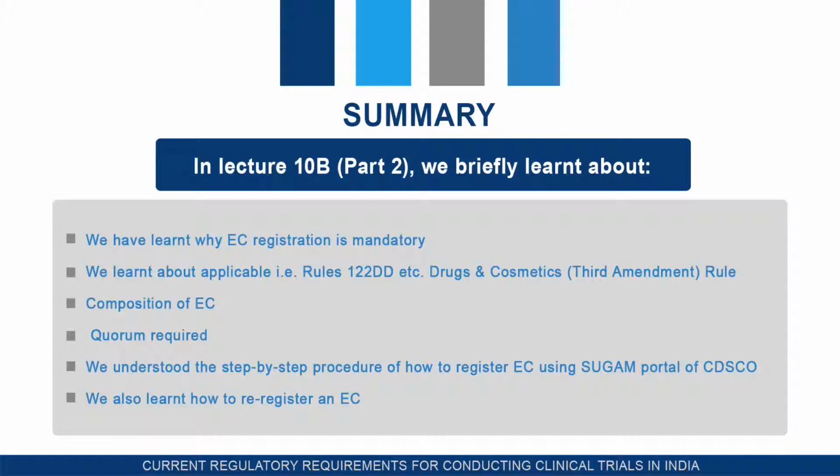We have also seen the re-registration after 3 years. If the registration gets expired, then how to re-register, that also we have seen. Fees we have not seen in all this lecture. So for your kind information, there is no fee required till date for registration of this ethics committee.